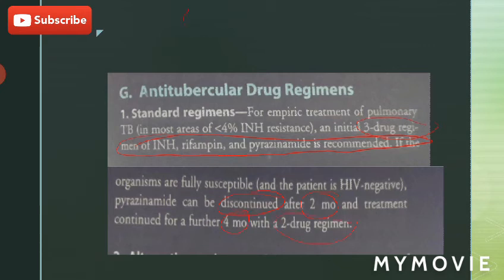So there is a 6 months treatment in which the first 2 months include INH, rifampin, and pyrazinamide, while pyrazinamide is discontinued after 2 months, and for 4 more months we use INH and rifampin.